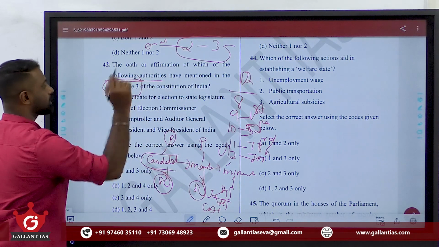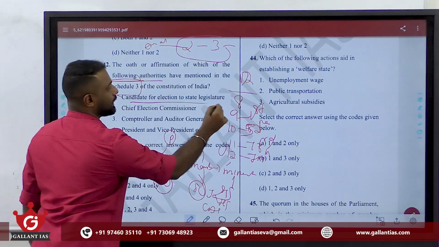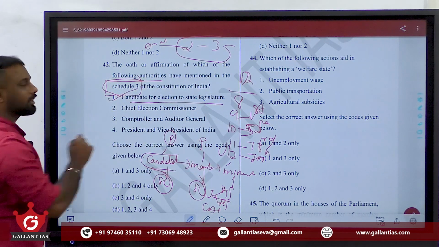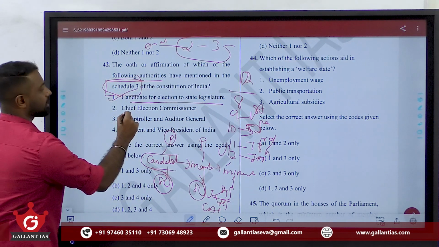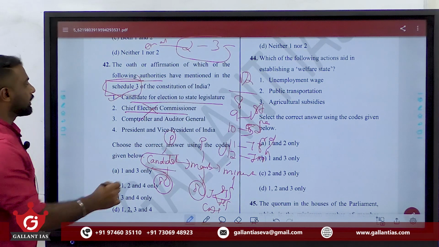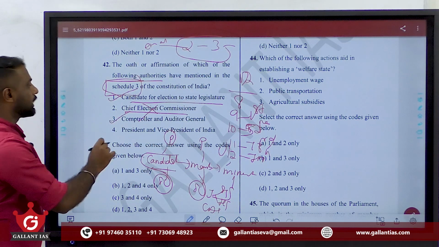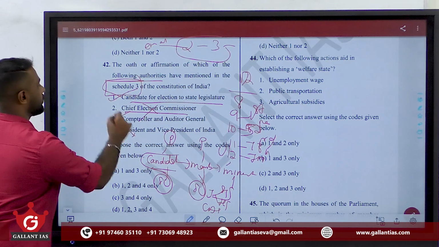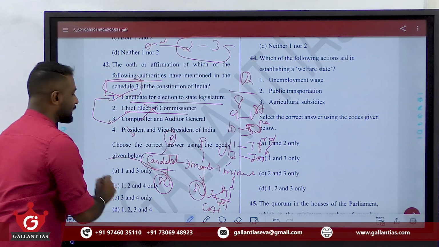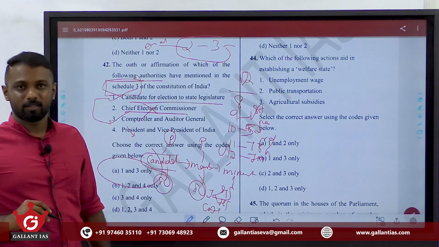Fine. So candidates for election to the state legislature come under the Third Schedule. Chief Election Commissioner, no. CAG, yes. Vice President, no. So the answer is 1 and 3. That is, A is our right answer.